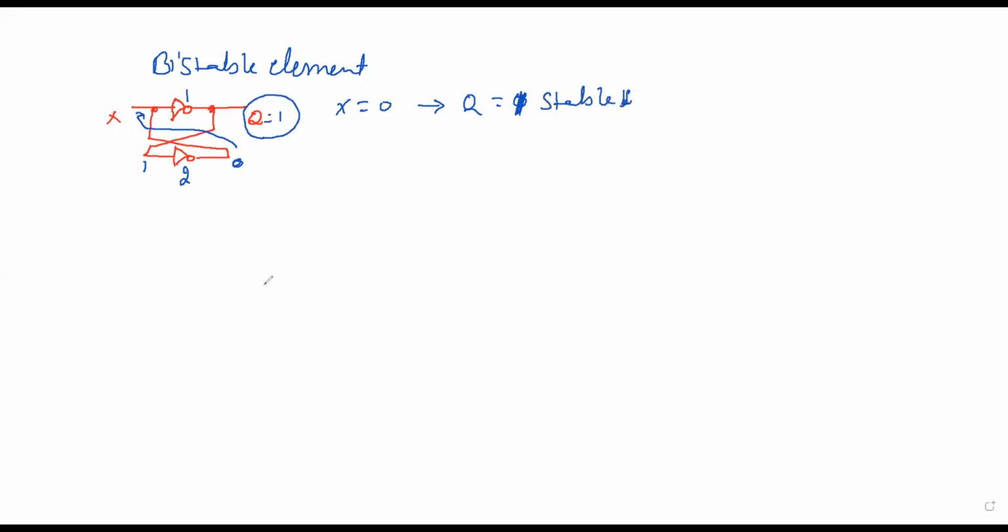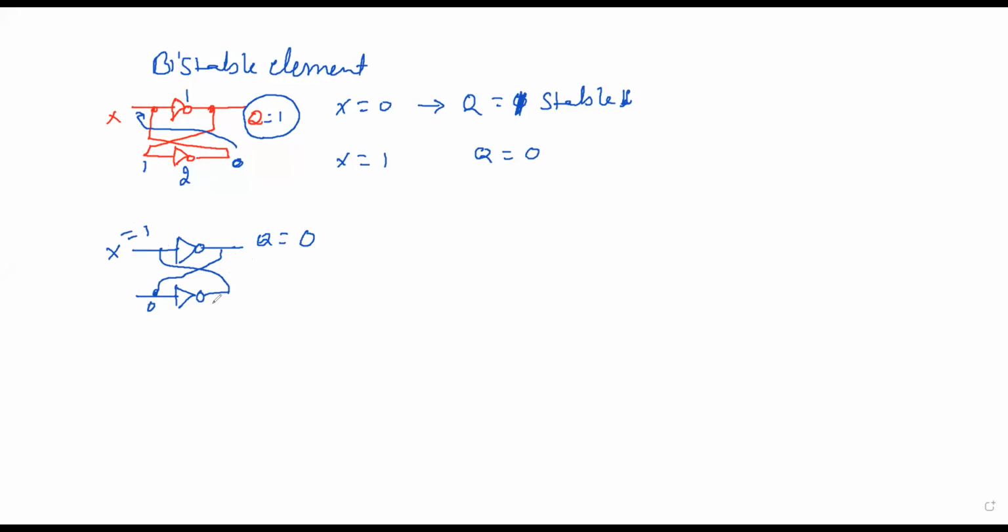Now if I change the input X equal to 1, then what will be my output? Q is equal to 0. The diagram: a NOT gate, another NOT gate, connected in this way. This is X. If I take X equal to 1, this Q is equal to 0.